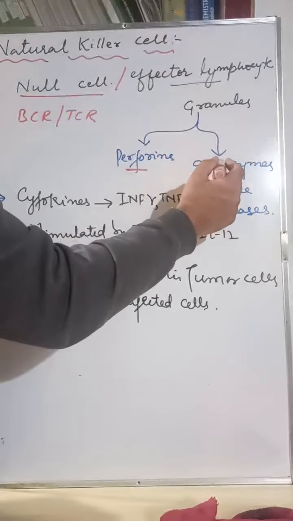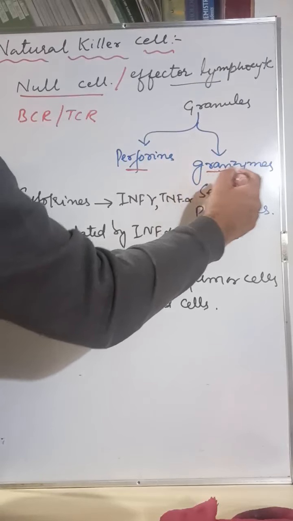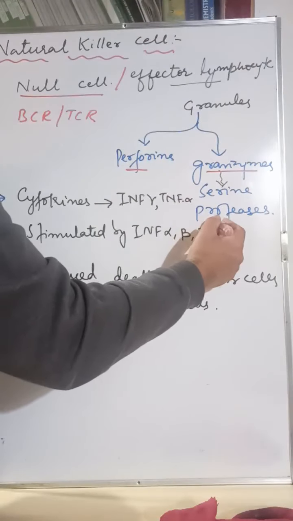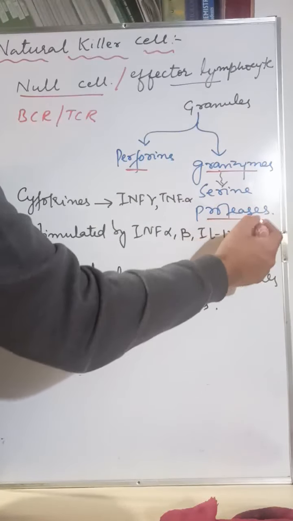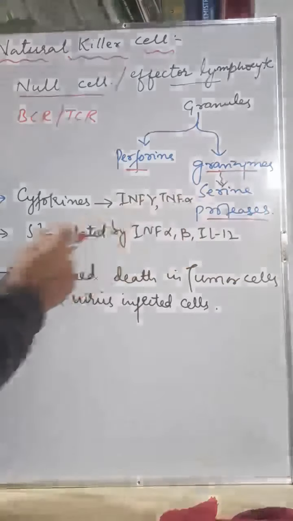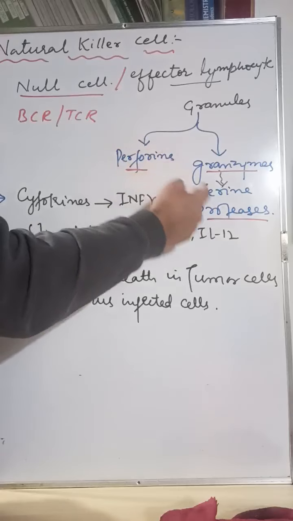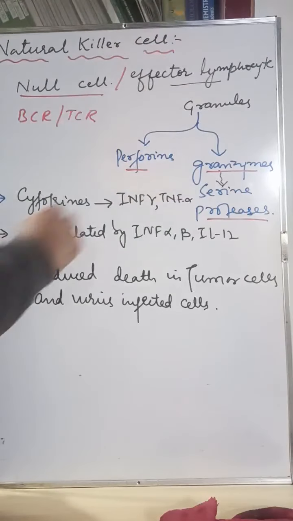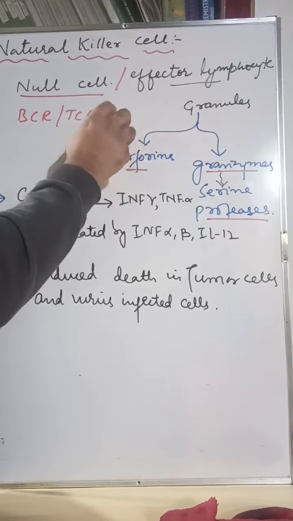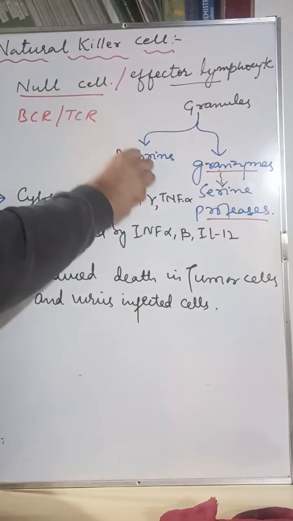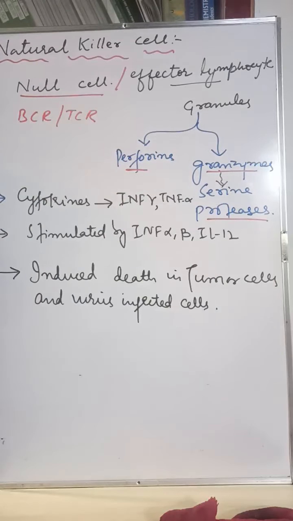It also contains very important enzymes, granzymes. Granzymes are serine proteases. Proteases are the enzymes which digest proteins. This is the killing machinery of the natural killer cell, using the granules, these perforins and the proteases, to kill or destroy the target cell.